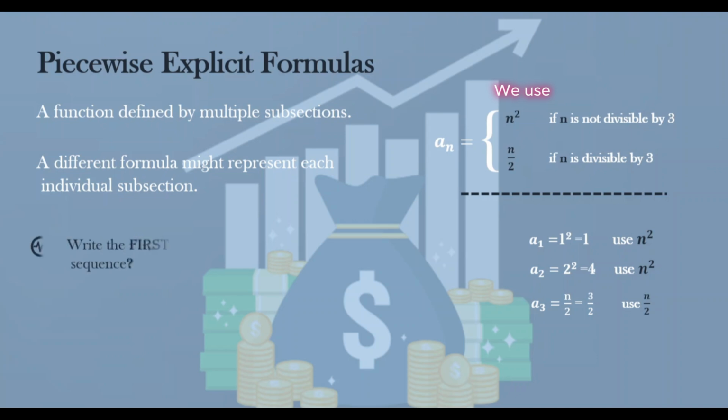Now again, here's a challenge for you. Write the first 5 terms of the sequence. Use the first formula for every n that is even and the second formula for every n that is an odd number.